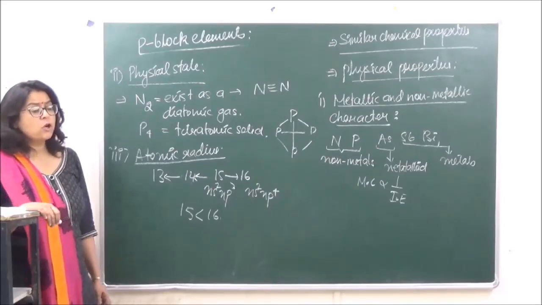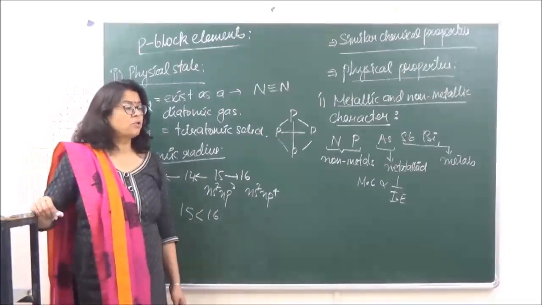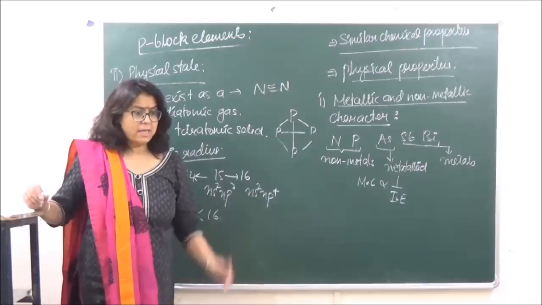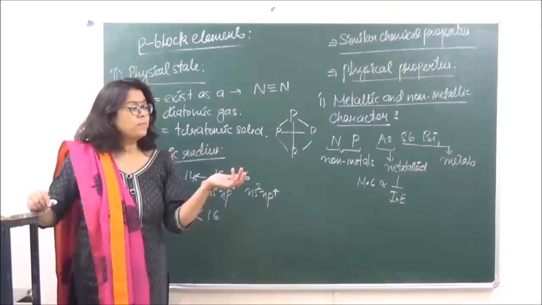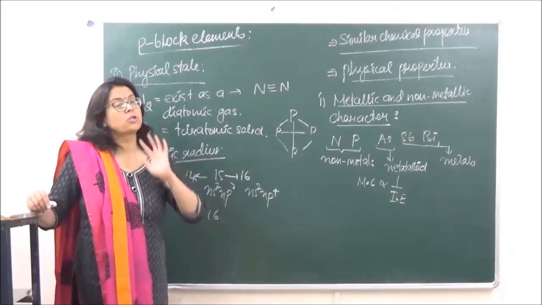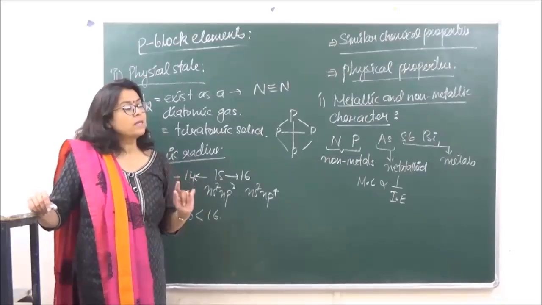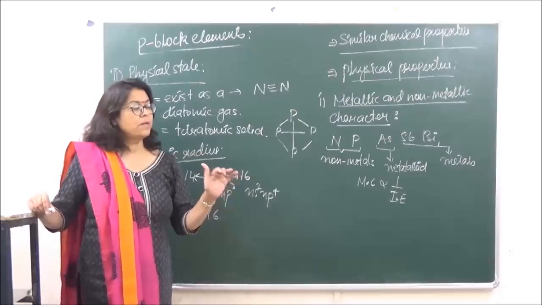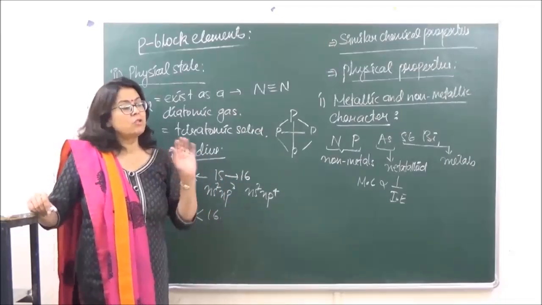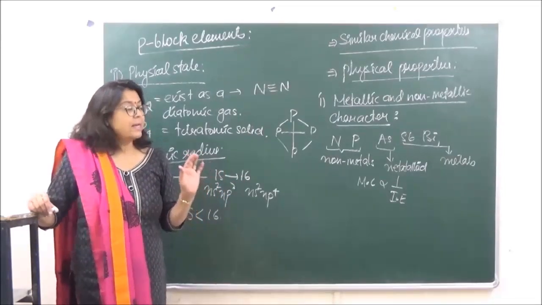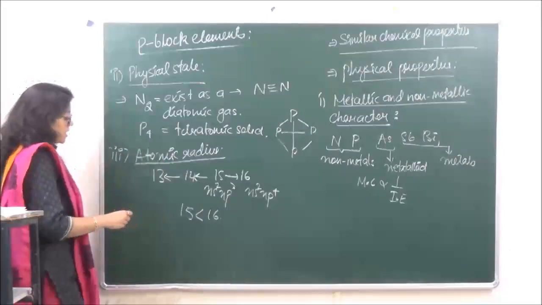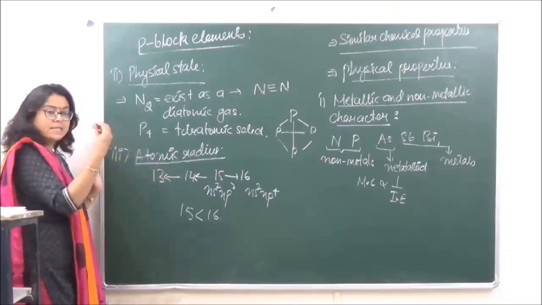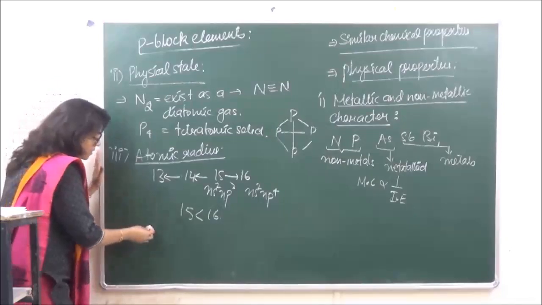In general, we did this in the third chapter of class 11: when we go along a period, the atomic size should decrease because of increase in nuclear charge. So when we are moving along a period, what is happening? We are filling the same shell. Let's take the third period.